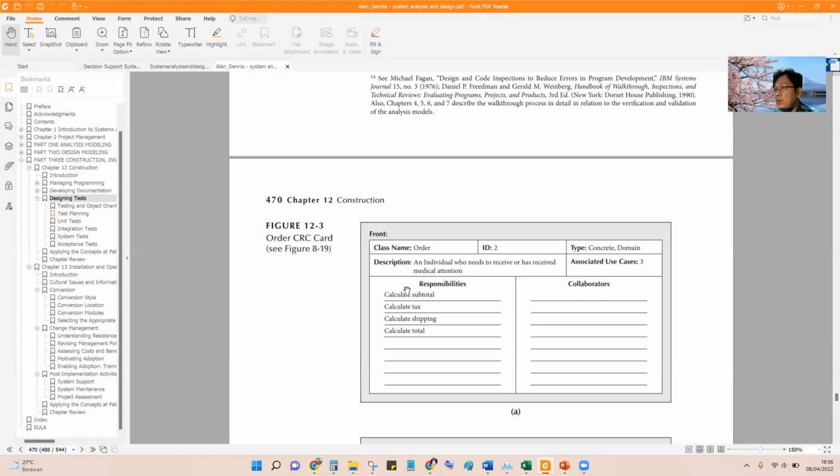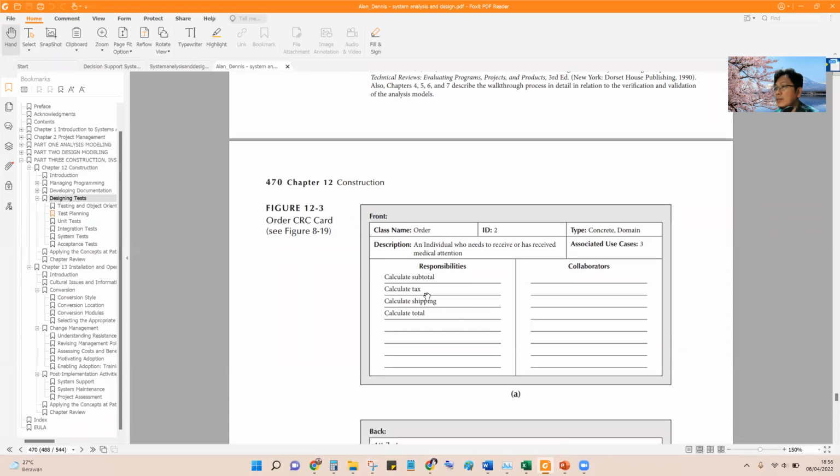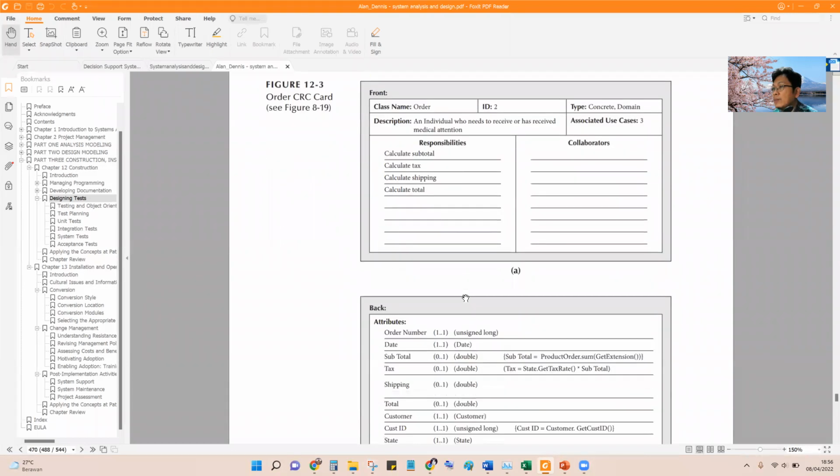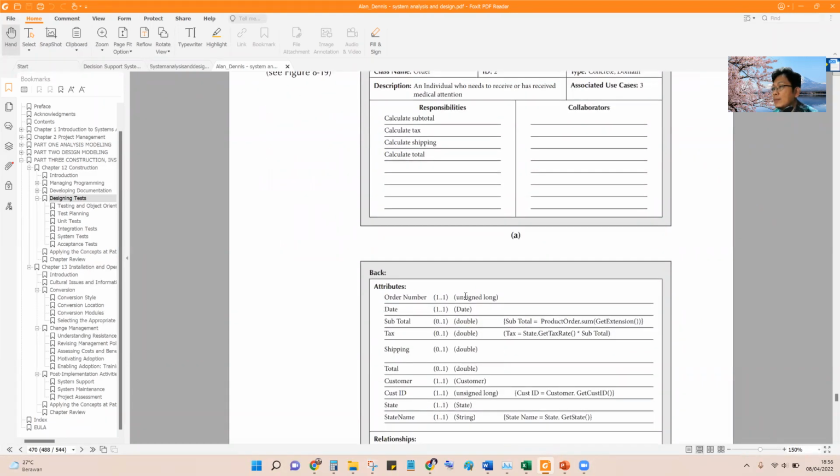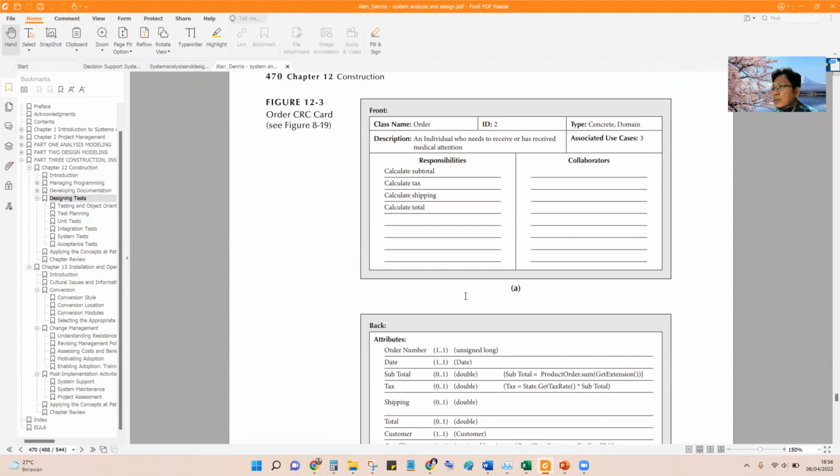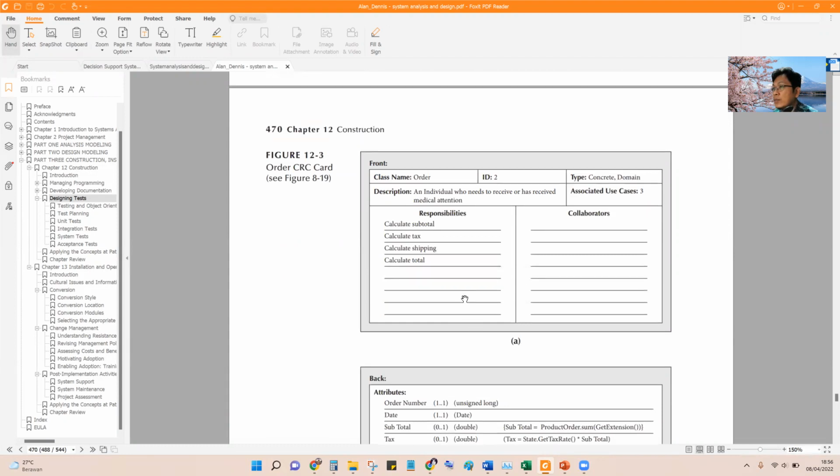This is how to calculate subtotal, tax, shipping, etc. We have to check whether they give the right result or not. And so until the round, or pembulatan ya, round, this is some important issues.